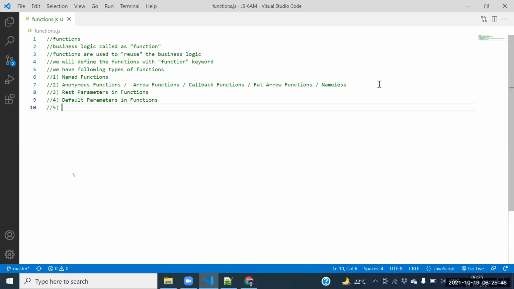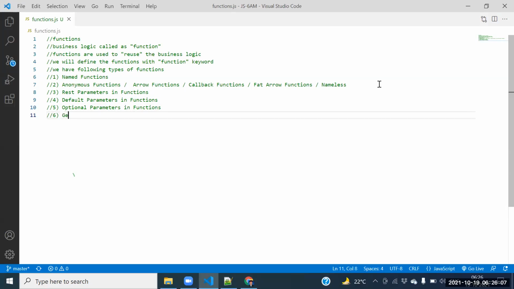Fifth one is the optional parameters in functions. Any other thing, guys? Higher order function. Optional parameters. See this one here. Optional parameters in functions.